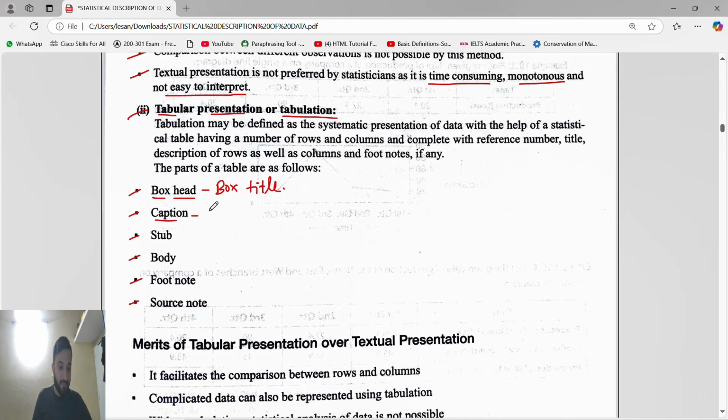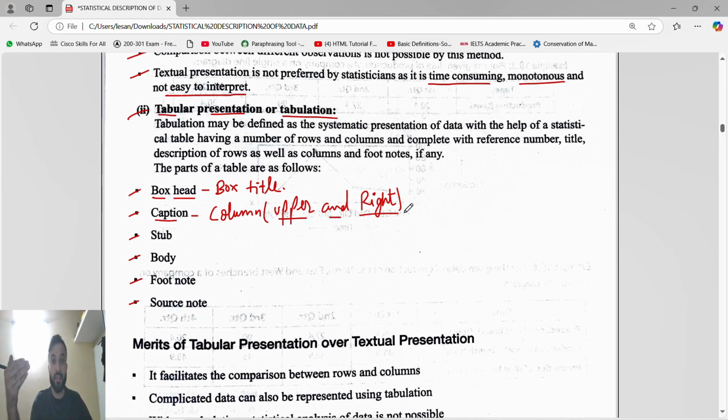Then caption. Guys, we will write the caption in the column. The column is in the upper and right side. So where we will write the caption, they will ask in the question. Or they can ask what we will be writing in the column, so it's a caption. The column place is upper and right side.